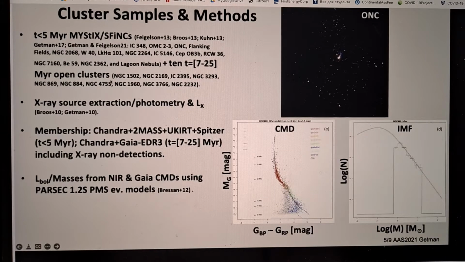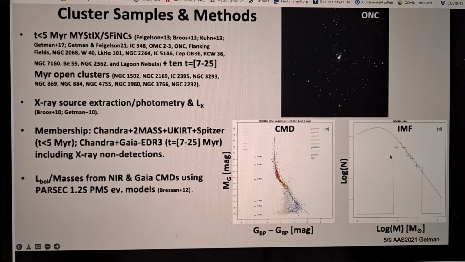For the less absorbed older open clusters, we use Gaia data. That allows us to perform membership analysis, to identify members in these clusters and also identify X-ray non-detections, since not all of them are X-ray detected. We also estimate bolometric luminosities and stellar masses using color-magnitude diagrams like this.